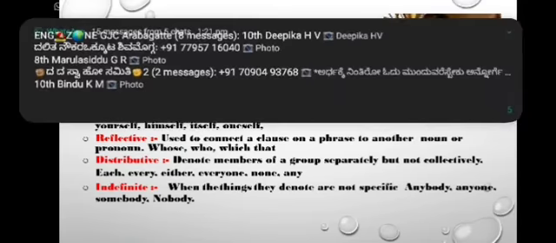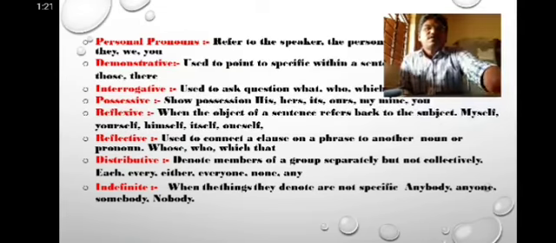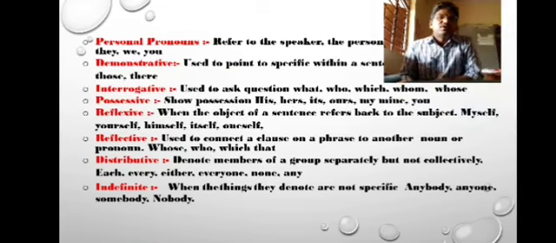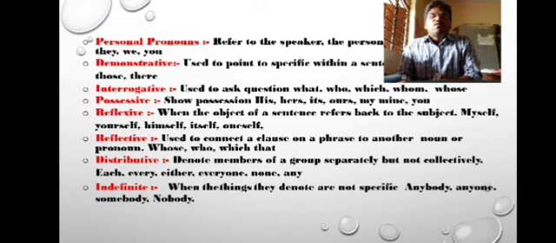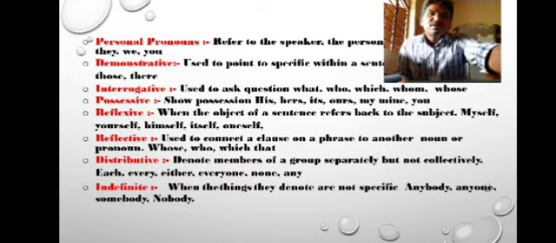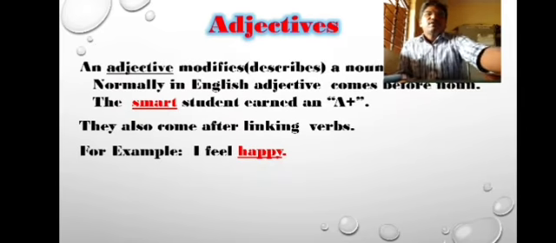Look, here is a list of personal pronouns, demonstrative pronouns, interrogative pronouns, possessive pronouns, reflexive pronouns, distributive pronouns, and indefinite pronouns. While you are watching this video, take screenshots and go through all the examples once again at home.